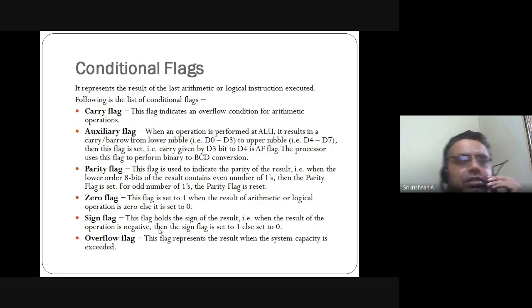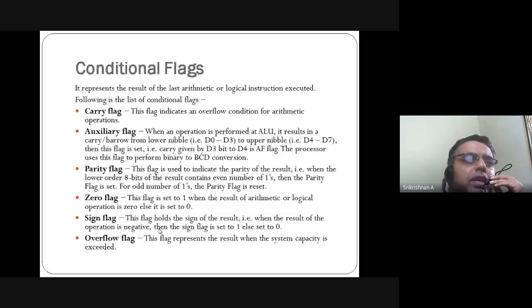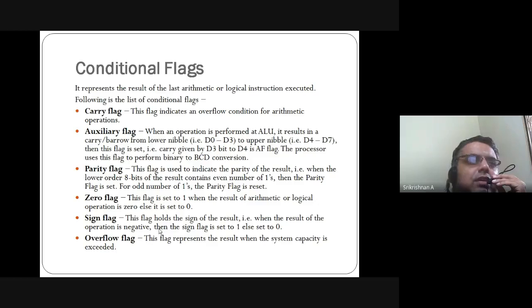Now what I am doing is, I'm going to divide the entire 8 bits into 2 halves. D0 to D3 is one half, D4 to D7 is another half. When you divide the bits into 2 halves, we call them nibbles. Lower nibble is D0 to D3, upper nibble is D4 to D7. Now we'll keep these two aside.